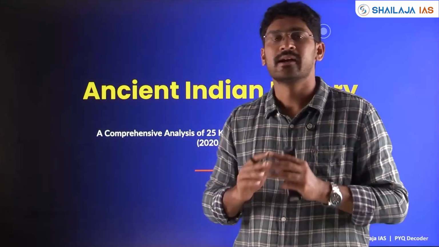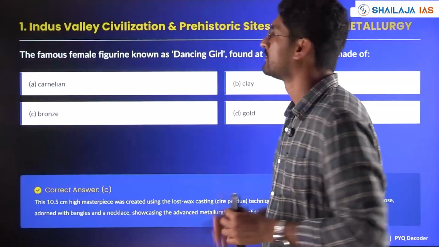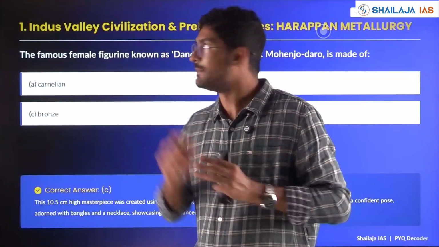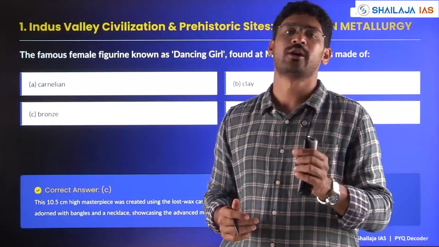Totally, I have taken the last 6 years' complete ancient history questions and I have mapped the themes across ancient history where questions have come. So we are going to discuss in the next two classes the 6 to 7 big themes under which micro topics or micro themes have been asked. The first important theme is Indus Valley civilization and the prehistoric sites.